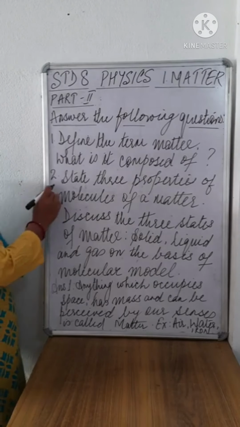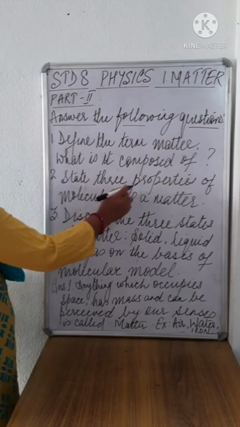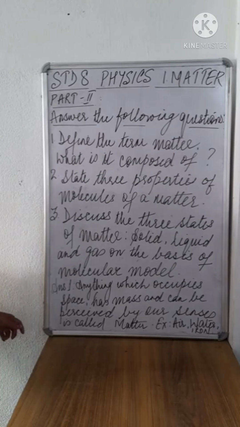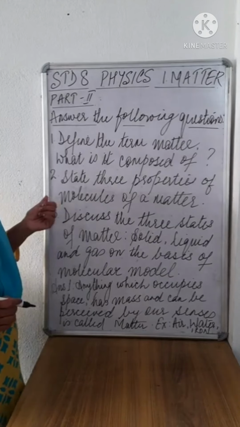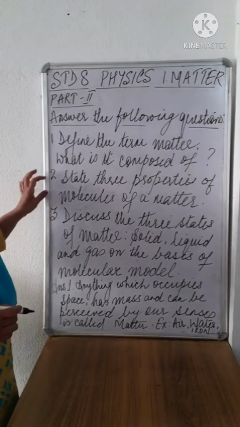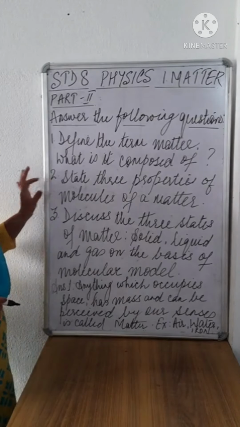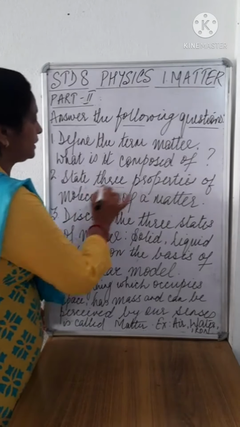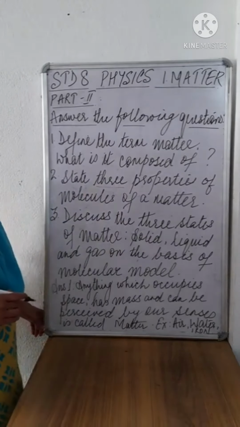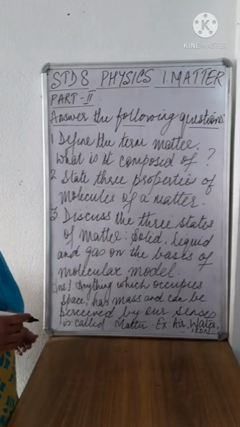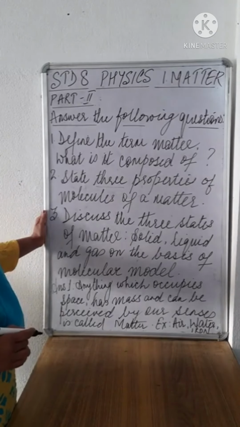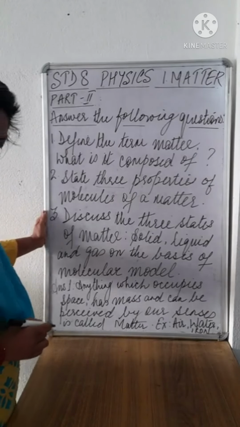Physics notebook. Second one says 3 properties of molecules of a matter. If you remember, we had done 4 properties. Of the 4 properties of molecules of a matter, you can write any 3. Like the first one, if you remember, you can refer to your book as well. The first one is molecules are very small in size.